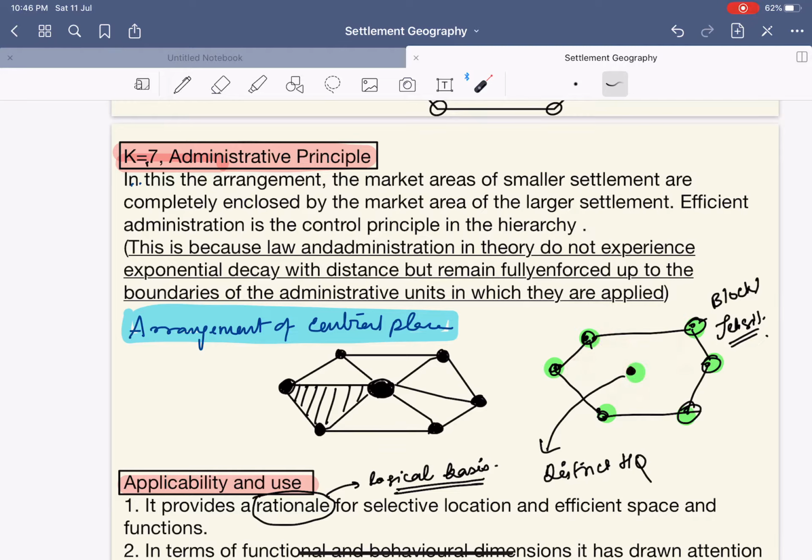It can be marketplaces, it can be anything, or it can be a central place. So apart from serving its own population, it will also serve all the populations of this entire block or tehsil within this area. So 6 plus 1 equals 7. Hence K equals 7, the administrative principle.